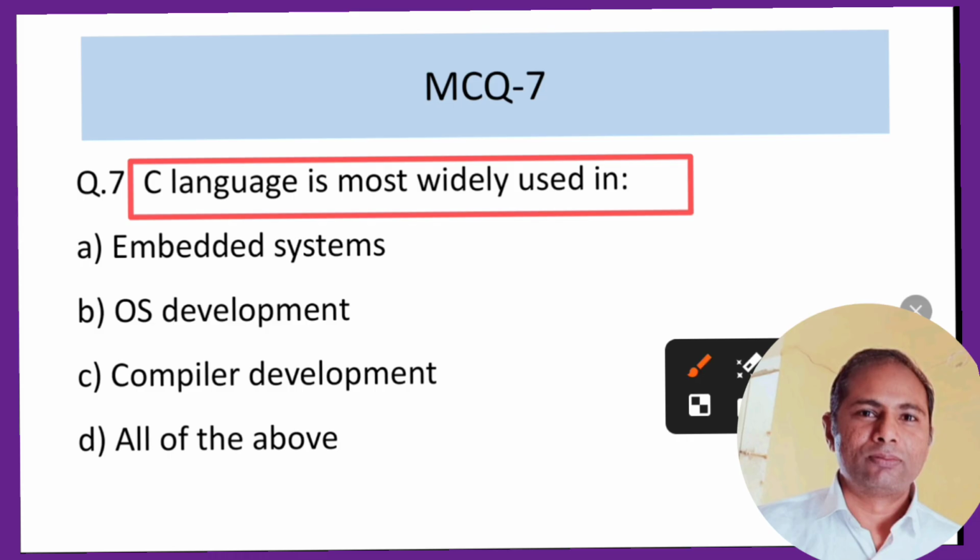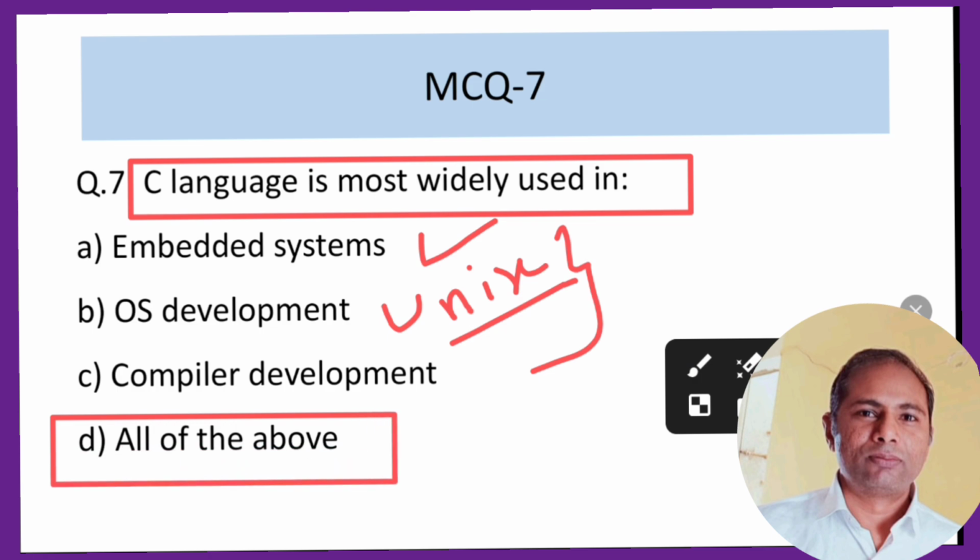If we talk about embedded systems, where we combine software and hardware, that is, we can say a traffic light system. We can combine various sensors like temperature sensors. OS means operating system. I think I have told you C was developed mainly for the Unix operating system. If we talk about compiler development, we can compile different programs. So we can use the C language at all these places. From my choice, we should go for all of the above options. So we can apply the C language in all the above.